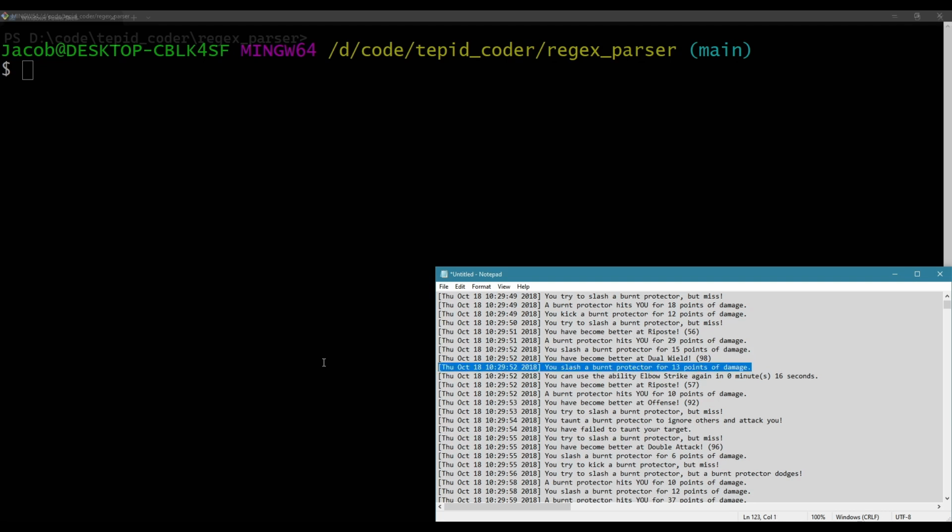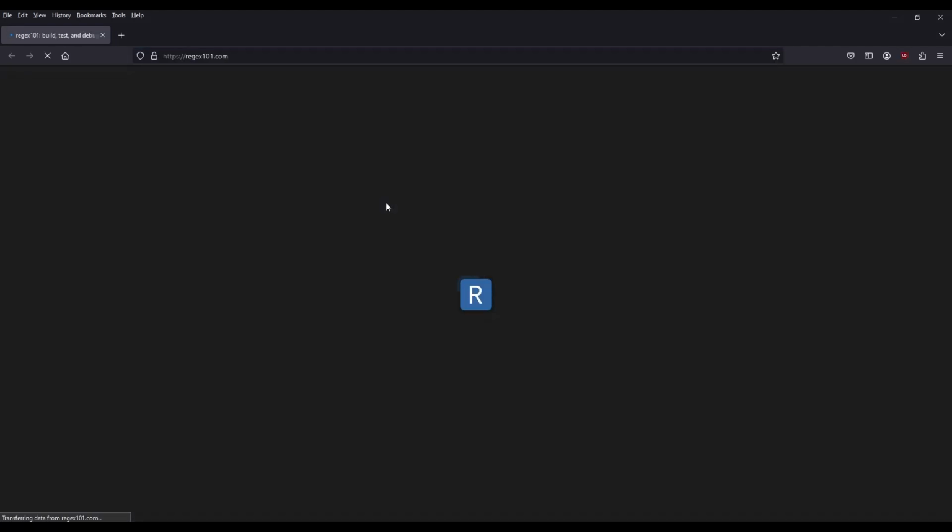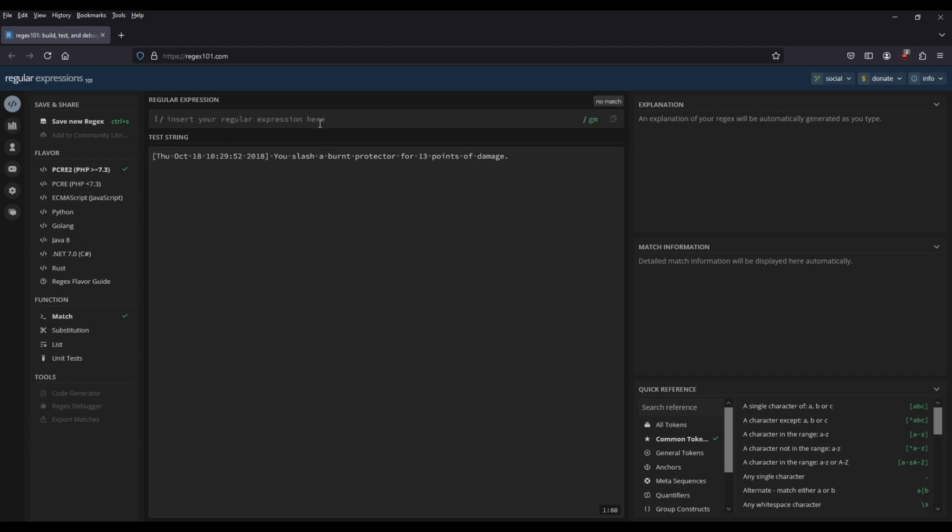So let's take this line, and I'm going to use it inside of a website that lets you work on regular expressions. Let's go over to a new tab here. There's regex101.com. This will let you test regular expressions. So I have something like this, right?